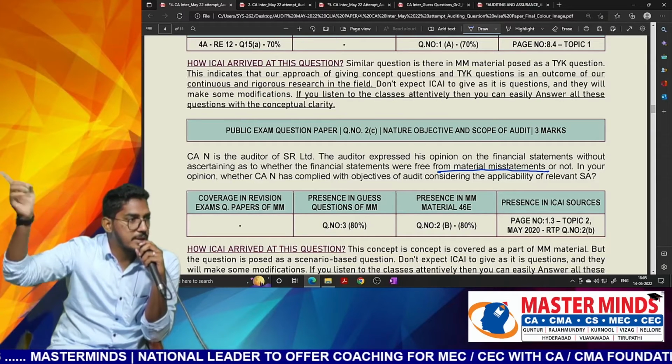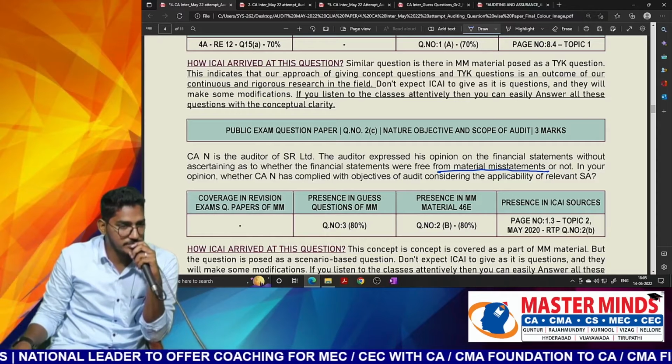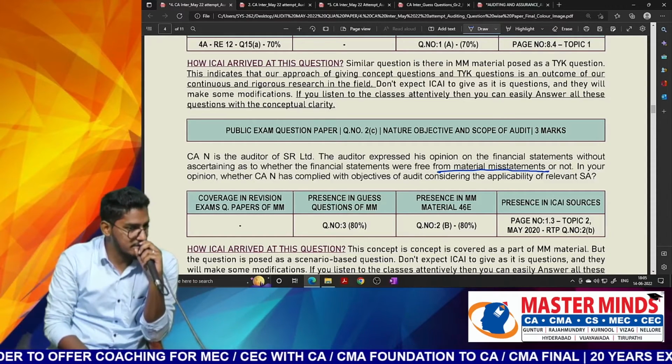Question number 2 of chapter number 1. What are the objectives of the auditor as per SA 200? Straightforward question. Not very much straightforward, but where you can easily answer it.